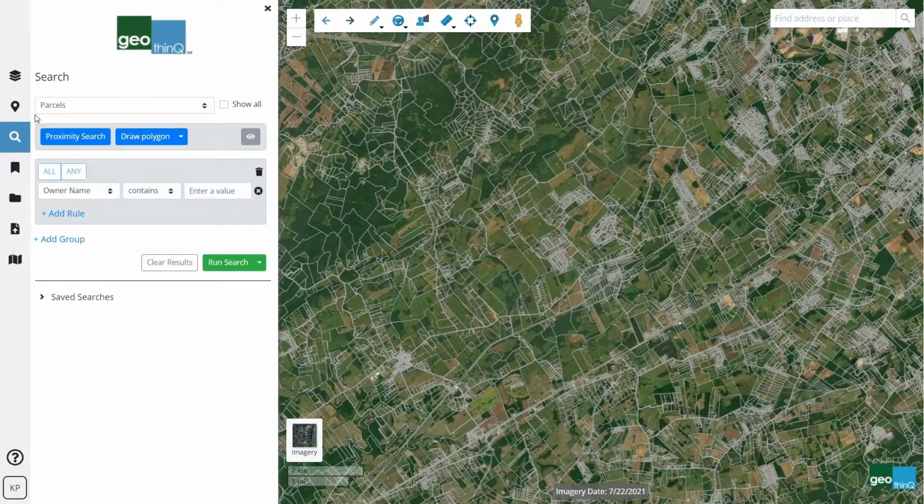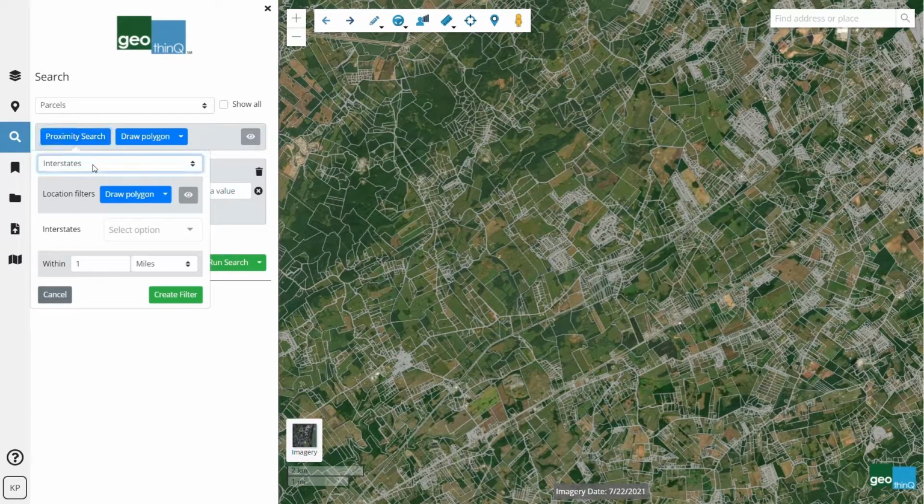Once you are in the Search tab, this drop-down will show you which layer you are searching. This first box is where you create your location-based filters. You can either use Draw Polygon to draw a boundary on the map, or you can use Proximity Search to search within a distance of an existing feature.